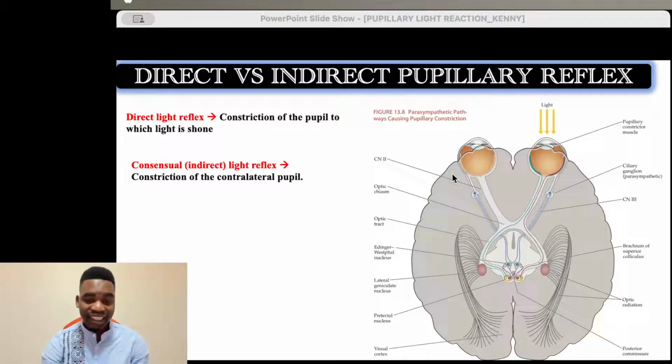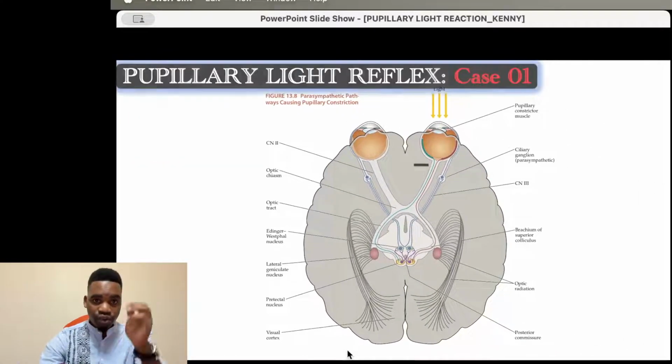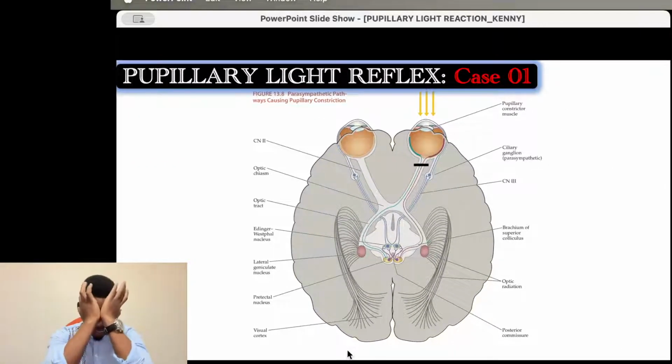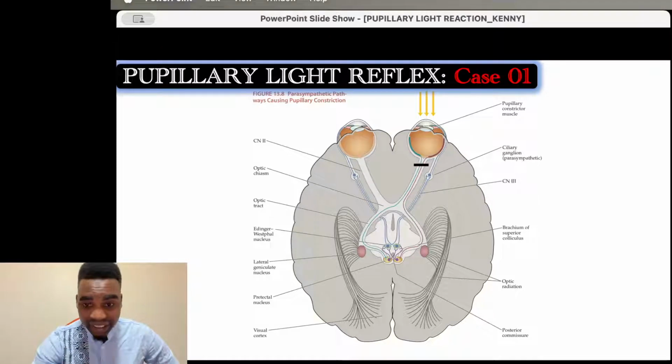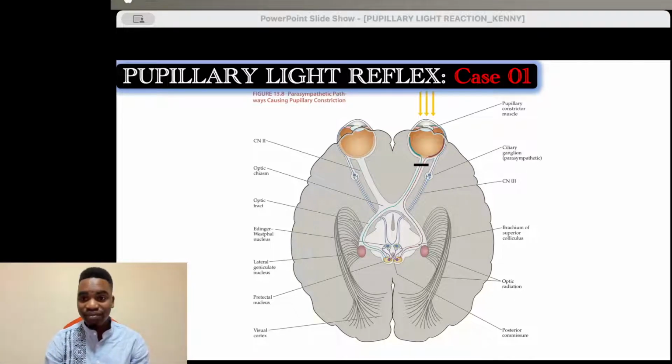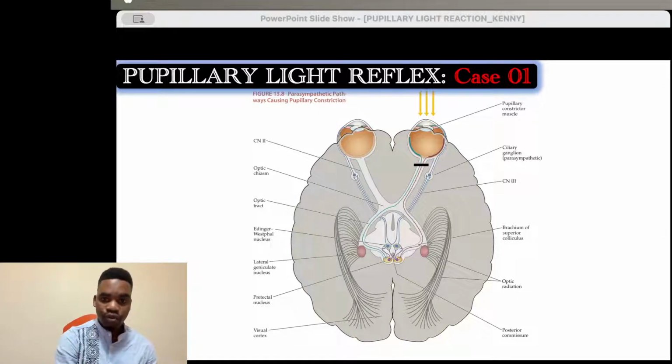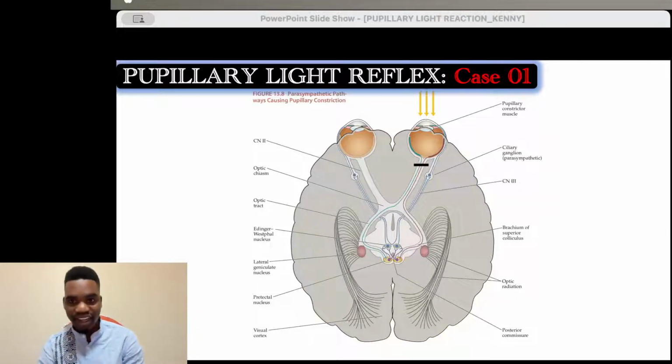So let's see different presentations of different pathologies when it comes to pupillary light reaction. So case number one. Assuming now, I think you guys know that the afferent fibers are carried within the optic nerve and the efferent fibers are carried within the oculomotor nerve, cranial nerve number 3. So the optic nerve is cranial nerve number 2, and the oculomotor nerve is cranial nerve number 3.